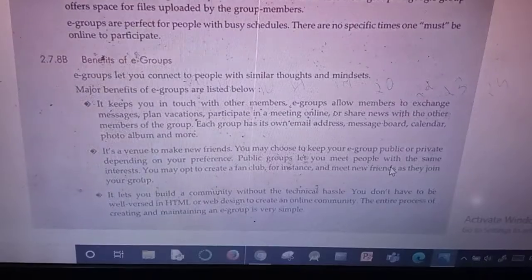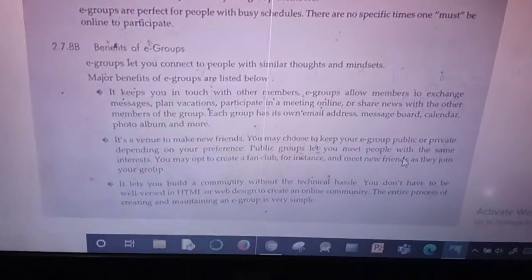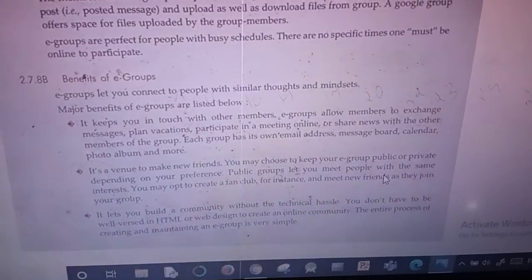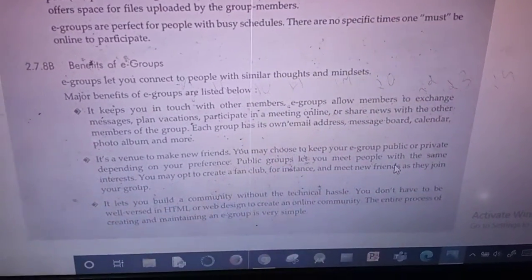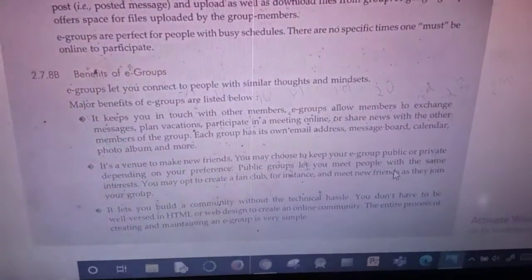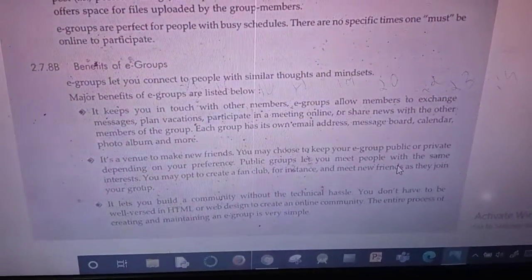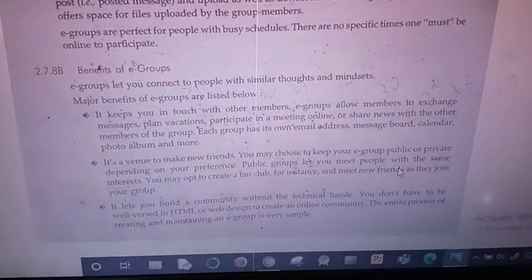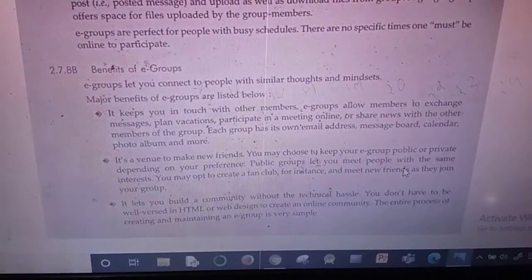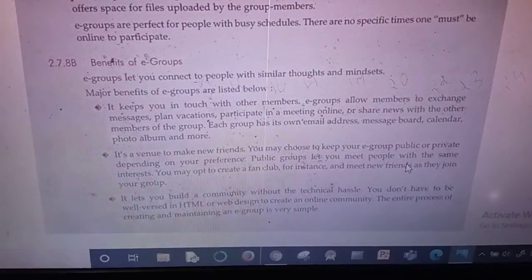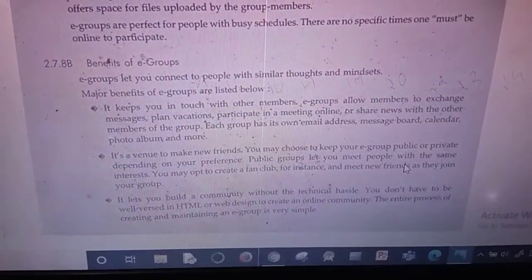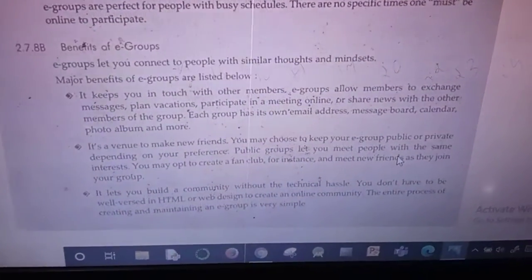The email address is unique for a particular group and related to that topic only. So this is the first benefit.